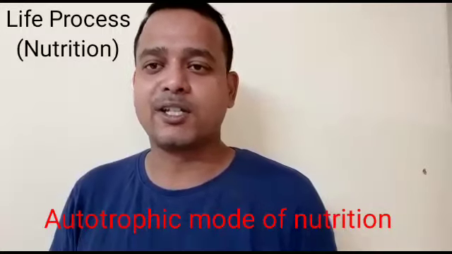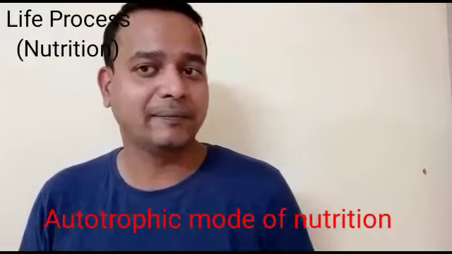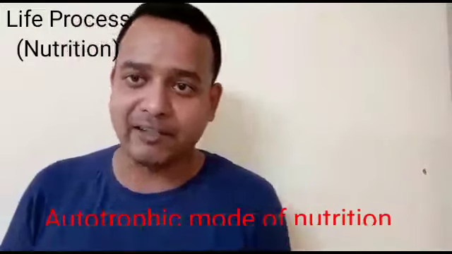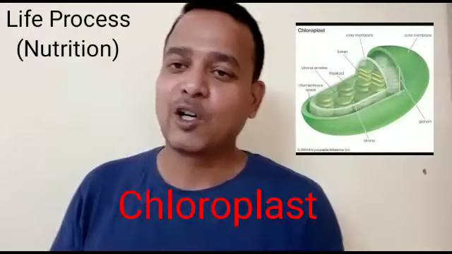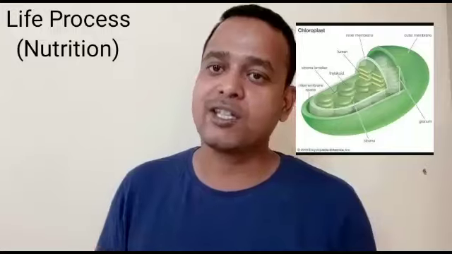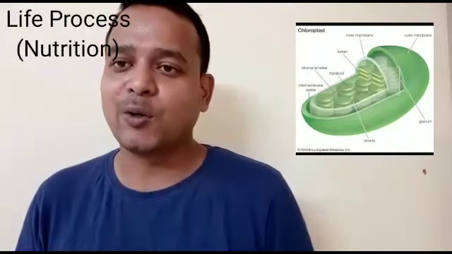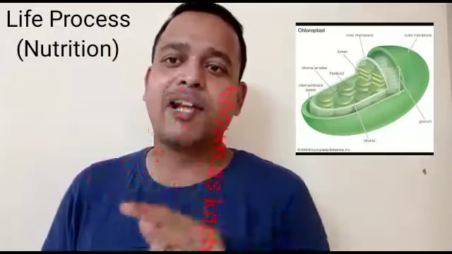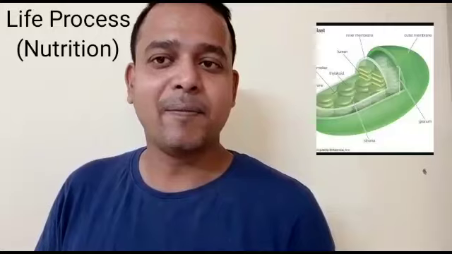The next topic which we'll be dealing with is the autotrophic mode of nutrition. Autotrophic mode of nutrition is that mode of nutrition in which organisms prepare their own food, as I discussed earlier. So which is the site where this takes place? That is the chloroplast. Chloroplast you have studied in class 9th also. Chloroplast is the site where photosynthesis takes place, and chloroplast is known as the kitchen of the cell. This is only absent in animals.